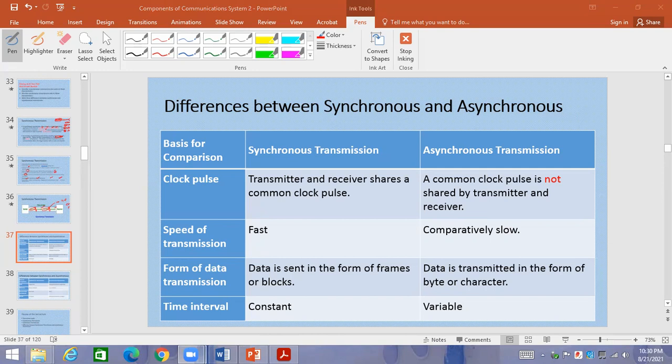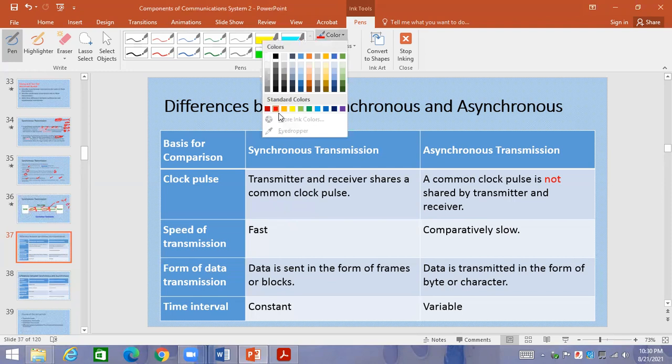This is one difference. Now, what about speed? Abdul Muiz, can you say something about it? Which transmission mode has more speed? Will you please tell me about it?